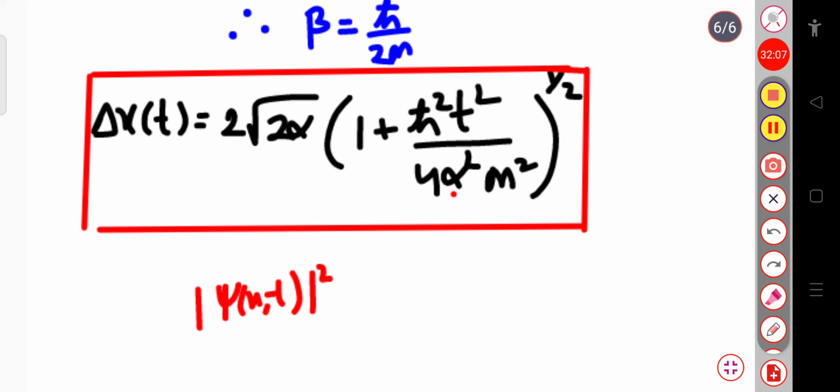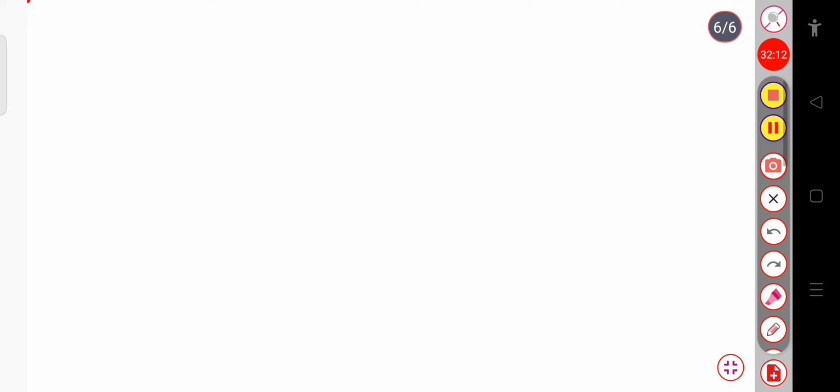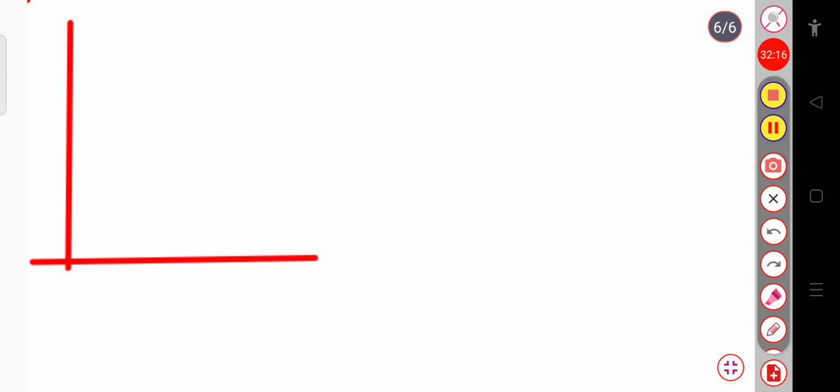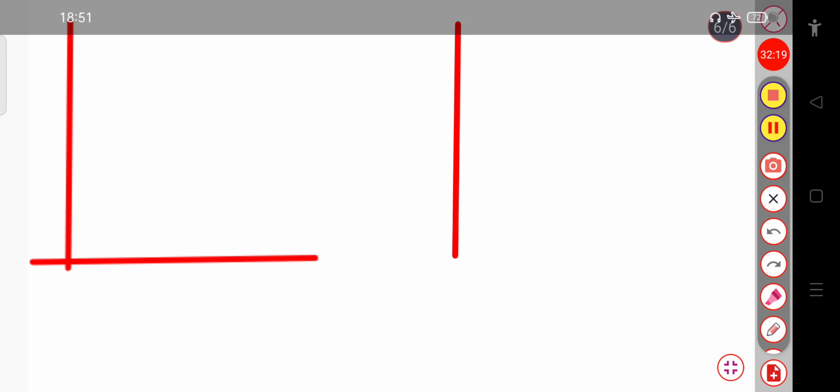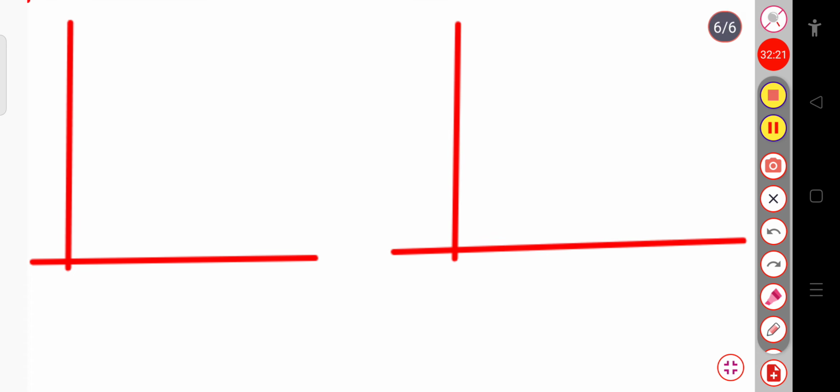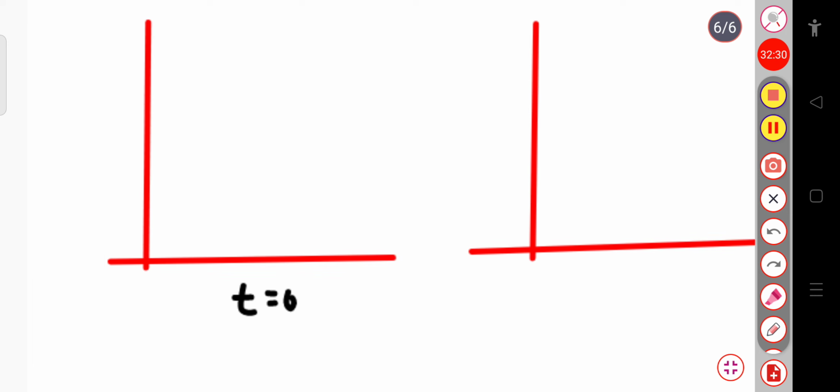So if I plot a curve, first I will plot for the initial time t equal to 0, and then I will plot after some later time t. So at time t equal to 0, this is the graph of modulus of ψ squared versus x, and here is the graph at a later time t.